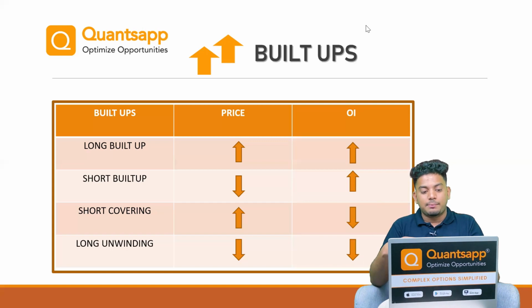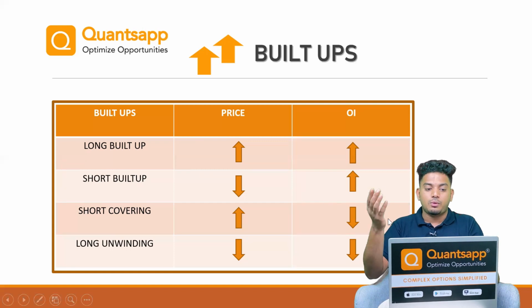And the other two types of build ups are short covering and long unwinding. Short covering is the complete opposite move of short build up, wherein short covering is a temporary pause where the price of the instrument goes up but open interest unwinds. So in this scenario, the short build ups which were created are unwinding their positions.